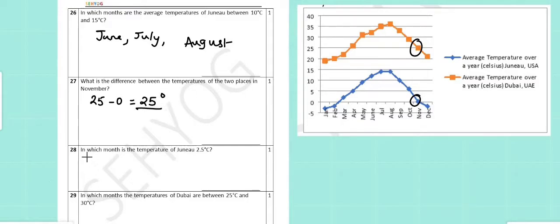In question number 28, in which month is the temperature of Janu 2.5 degree? So in the temperature line, we are going to spot 2.5, which is midway between 0 and 5. We will draw a line till our line plot, see where the dot is, and the dot is against the month of March. So which means that our answer is March.